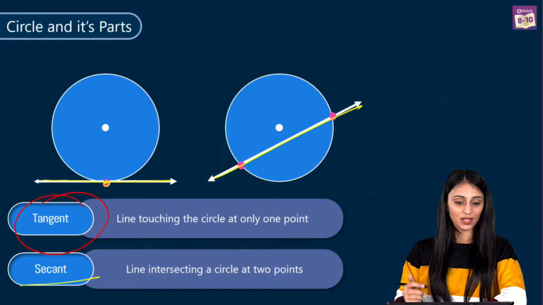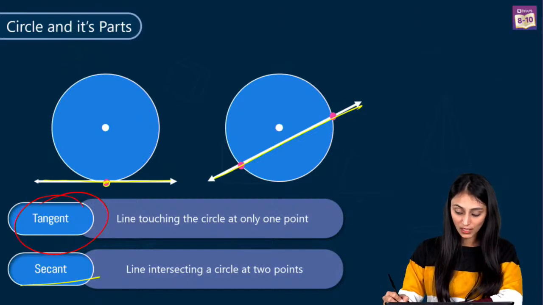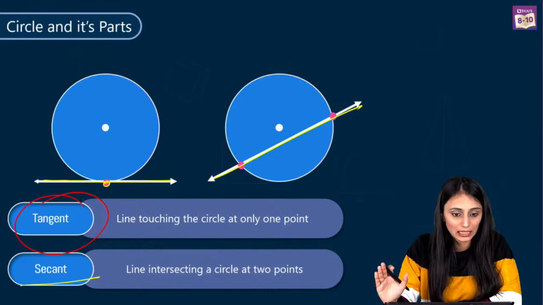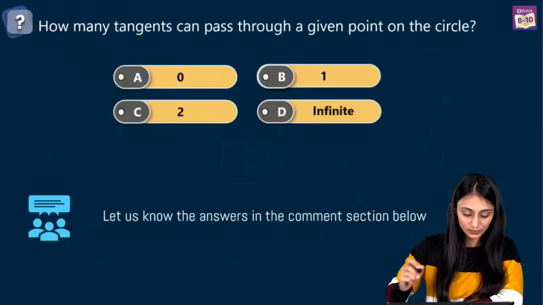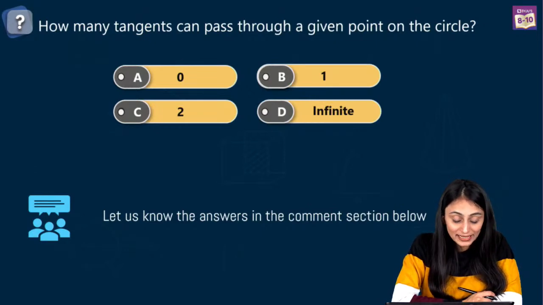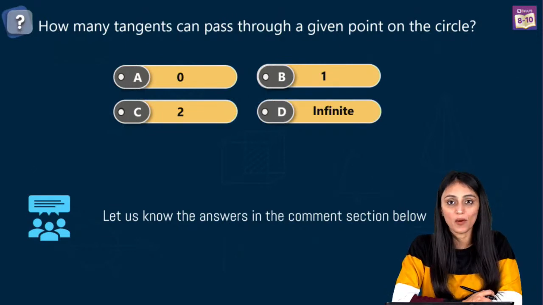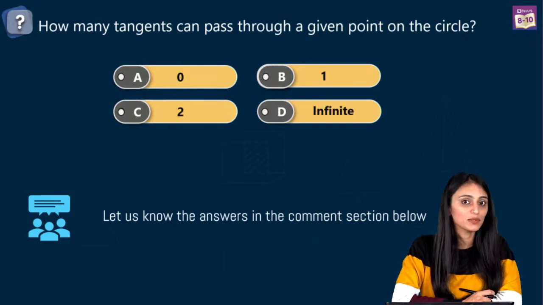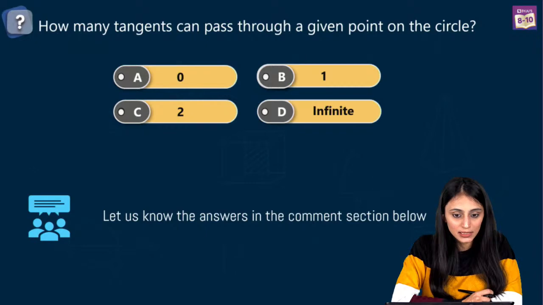Alright, so I think now you're ready to go ahead and try out a question, right? Because all these topics are clear in your mind. Let's take a look at this question, and now I want every one of you to answer this in the comment section. So how many tangents can pass through a given point on the circle? 4 options you have: 0, 1, 2 and infinite. Very simple question. We just learned about it.